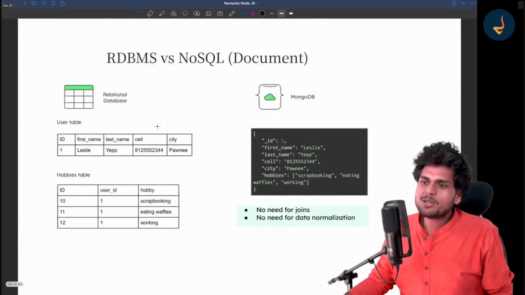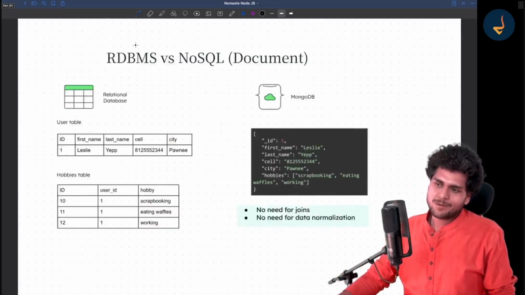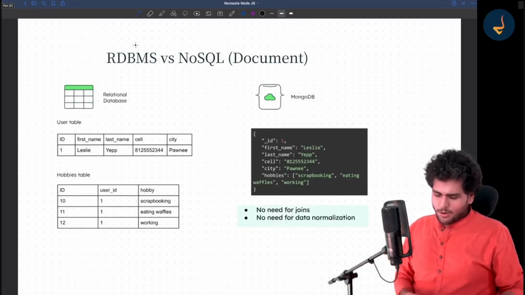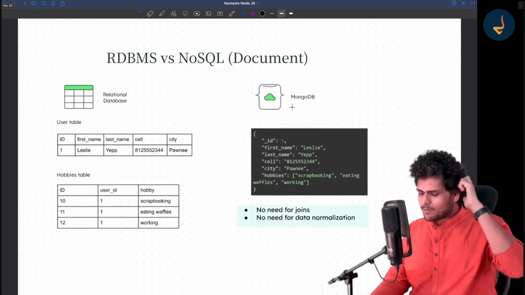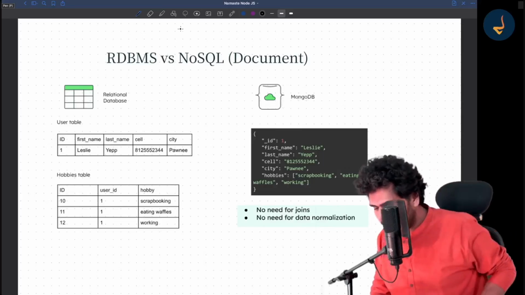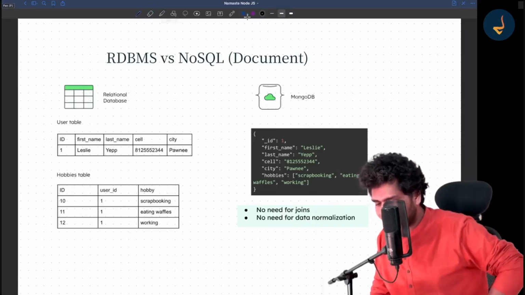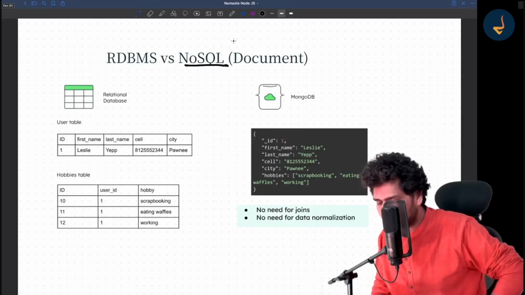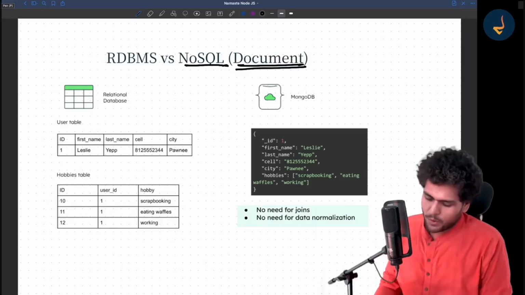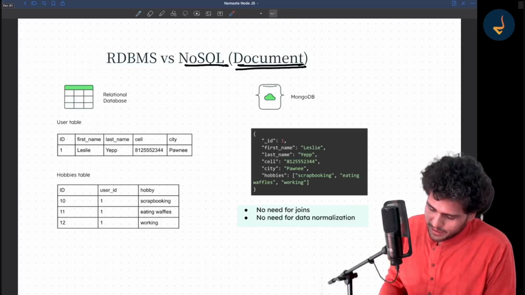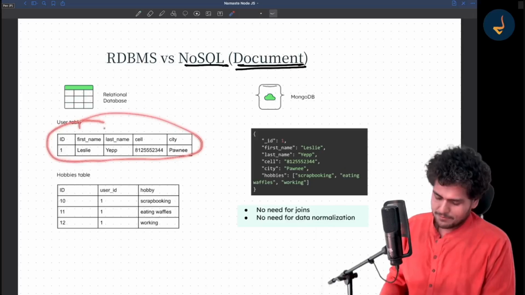So let me tell you the difference between RDBMS and NoSQL, right? I am right now talking about MongoDB over here, not talking about the other types of NoSQL, right? Basically, I'm talking about the document databases. So data in MySQL, or a relational database, is stored in the format of tables, okay?